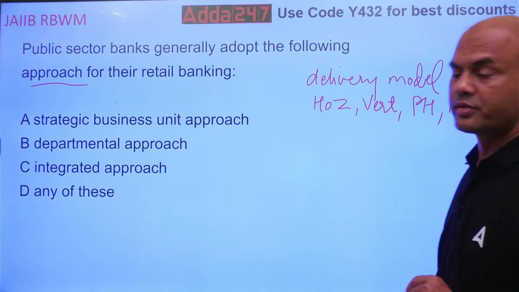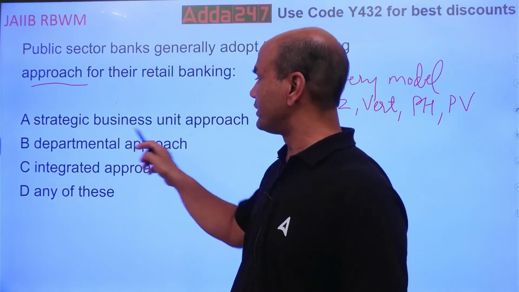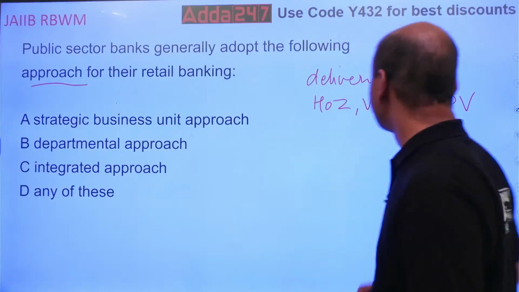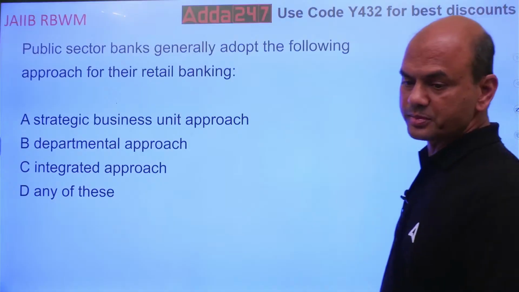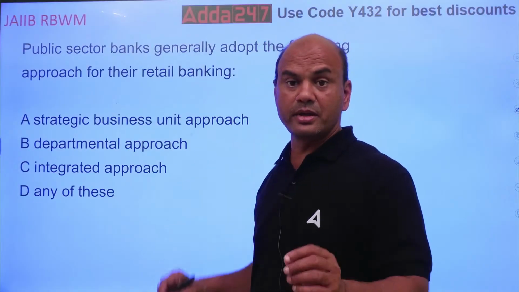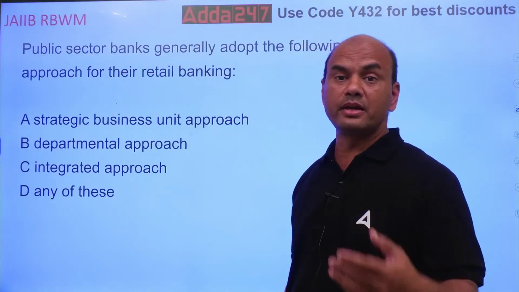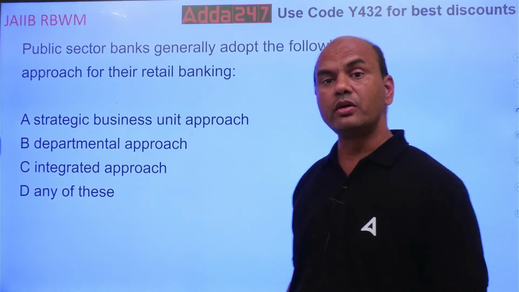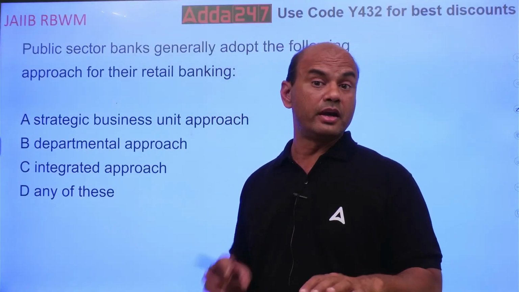Okay. So, which is the approach followed by public sector banks? Is it SBU approach? Is it departmental or integrated? Now let me explain you what is SBU approach. SBU approach means what? SBU means strategic business unit. It means every branch should be a P&L in itself. Every branch should have an individual P&L, profit and loss account. Okay? Means all your expenses should be from your profits within the branch only. Head office should not support you.